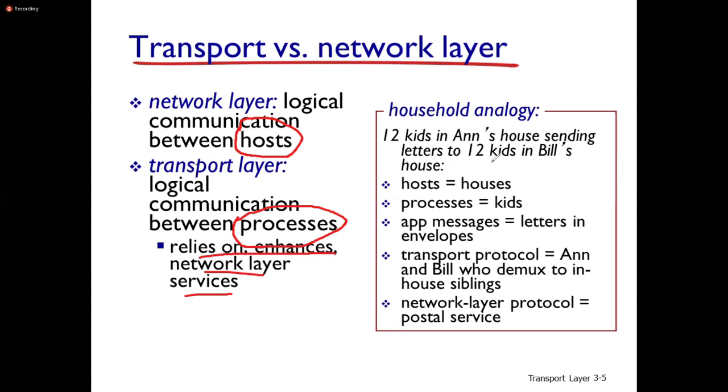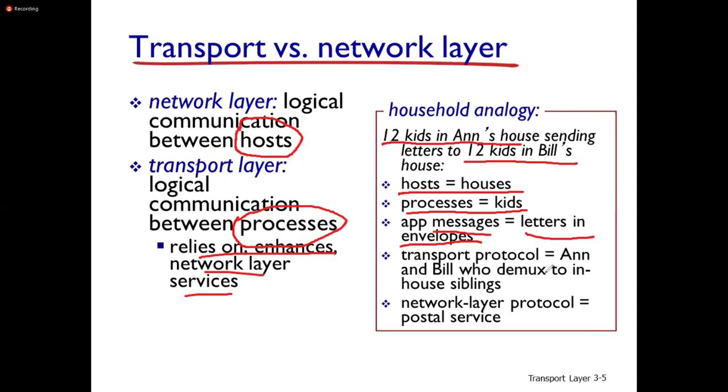For example, let us consider an analogy. There are 12 kids in Anne's house, and another 12 kids in Bill's house. Anne's house and Bill's house are examples of host devices: Anne's house is one host, Bill's house is another host. The processes are kids. They are exchanging information by writing letters to the 12 kids in Bill's house. Here the application messages are nothing but letters in envelopes.